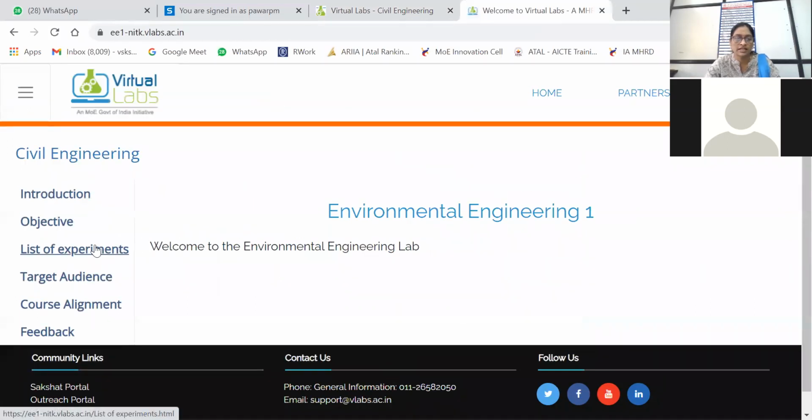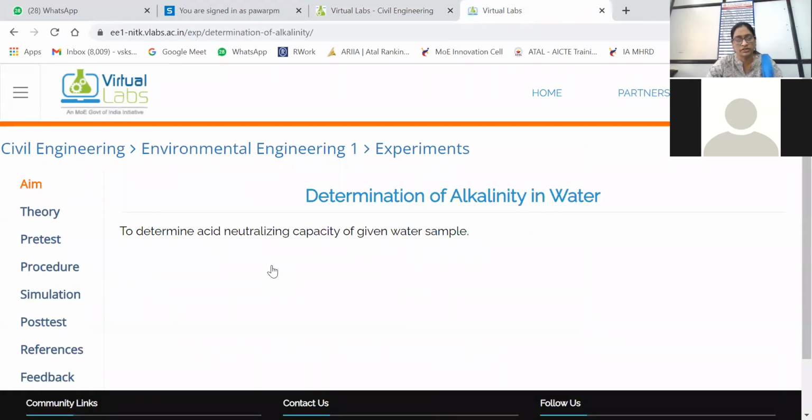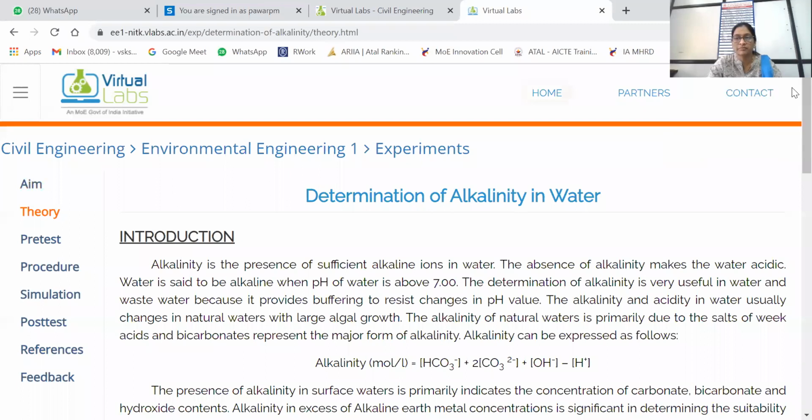In that, last time we completed the determination of total solids and total dissolved solids. Am I right? Now this time we will start the total alkalinity of water. The aim of the experiment is to determine the acid neutralizing capacity of the given water sample. We will study that thoroughly, and I told you why we are studying this part this time, because we missed it because of COVID-19.